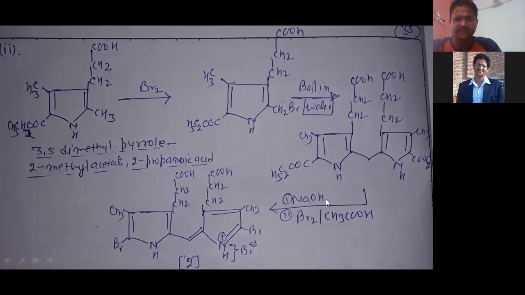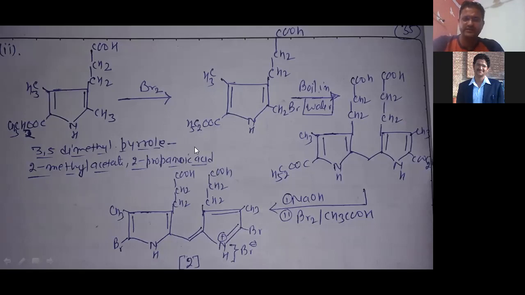Now, if this intermediate reacts with sodium hydroxide, then hydrolysis of this part occurs, and it converts into COOH on both sides. And then they react with Br2 along with acetic acid and convert into Br and Br. So this type of intermediate forms when first hydrolysis occurs in the presence of base NaOH, and then reaction with Br2 and CH3COOH. Now they convert into this type of intermediate.